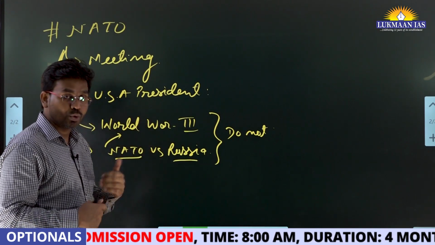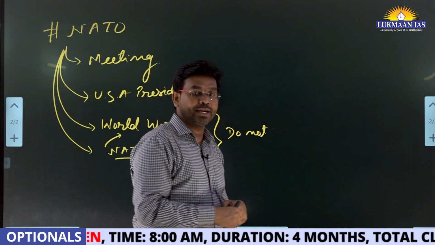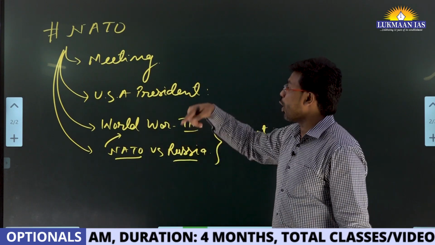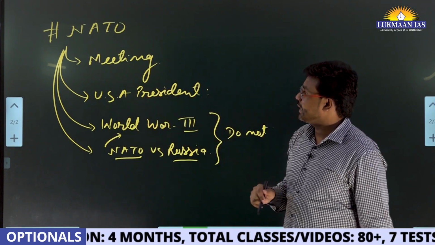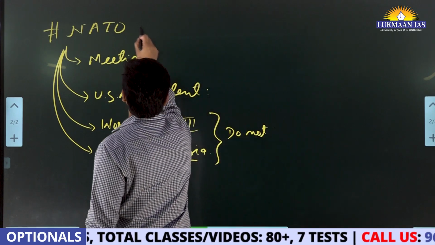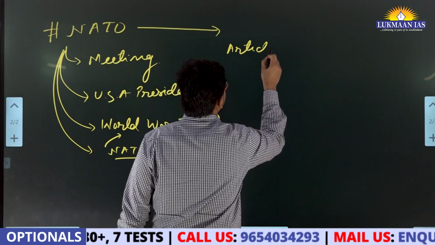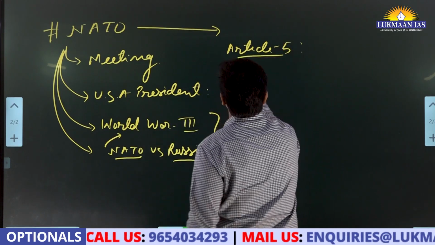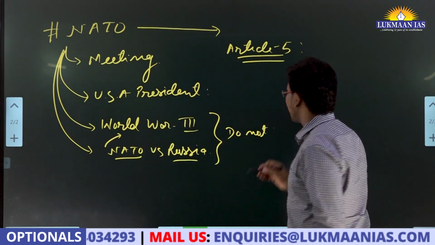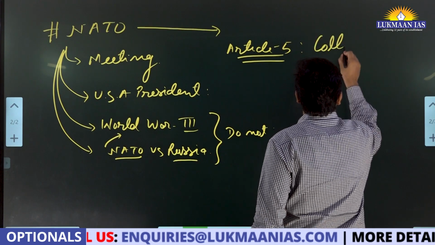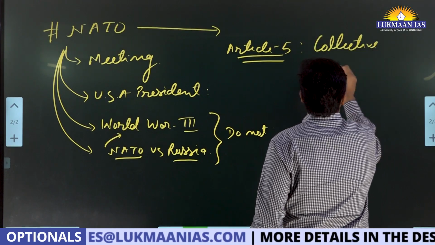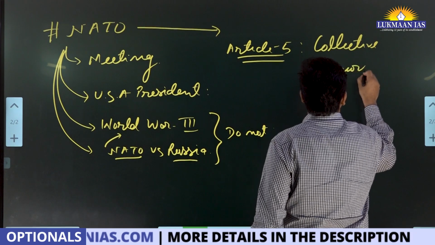So that's why so far they have not included Ukraine as a member of NATO, the North Atlantic Treaty Organization. Because in NATO, there is a provision in Article 5. Article 5 of the North Atlantic Treaty Organization talks about collective security. So what do we mean by collective security?